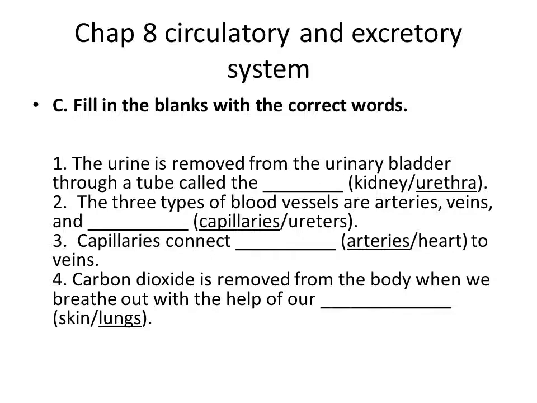Second one, the three types of blood vessels are arteries, veins and dash. So what are the three blood vessels? Arteries, veins and capillaries. And then third, capillaries connect dash to the veins. So the capillaries connect arteries to the veins. So underline the option arteries.